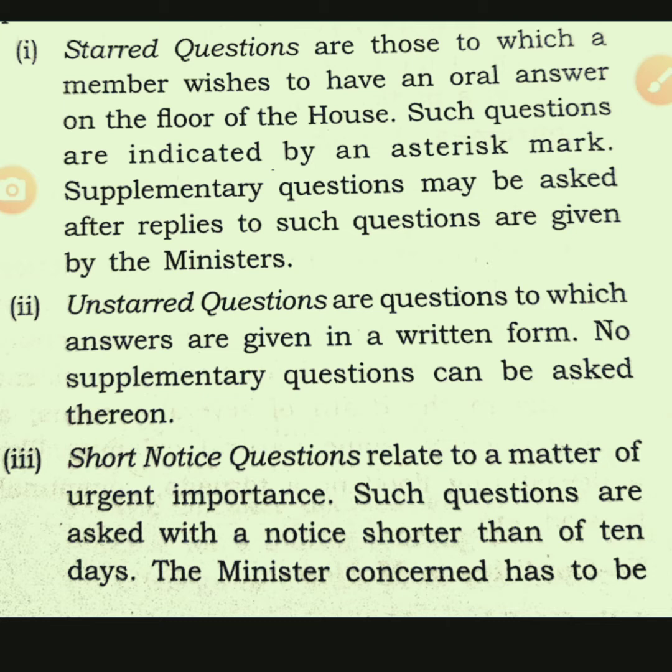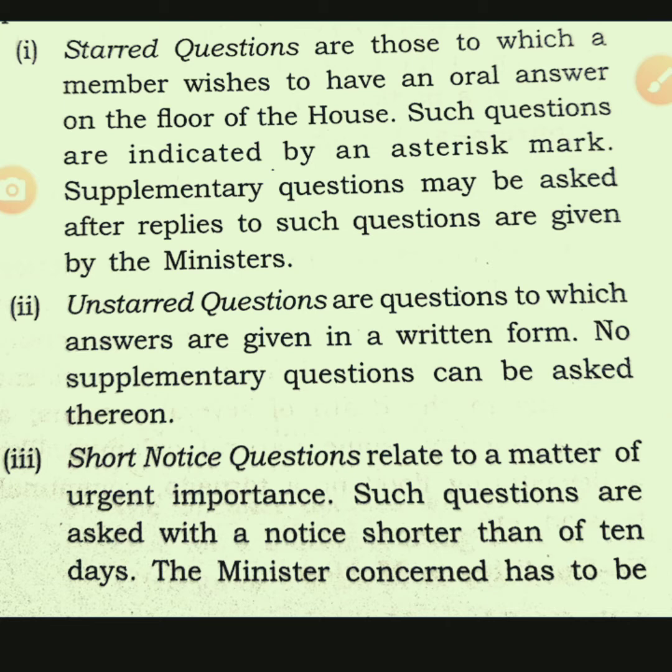Starred questions are those questions which members wish to have an oral answer on the floor of the house. Such questions are indicated by an asterisk mark, which means a star mark is there, and supplementary questions may be asked after the replies are given by the ministers.